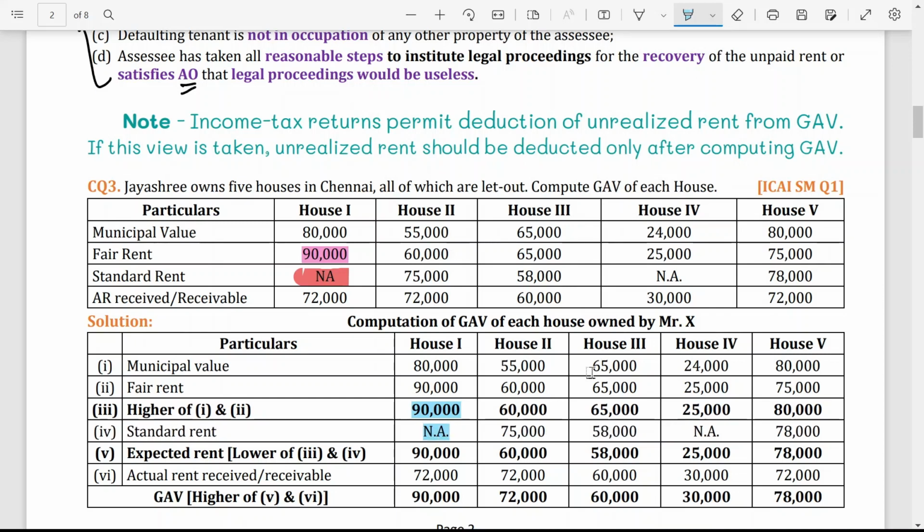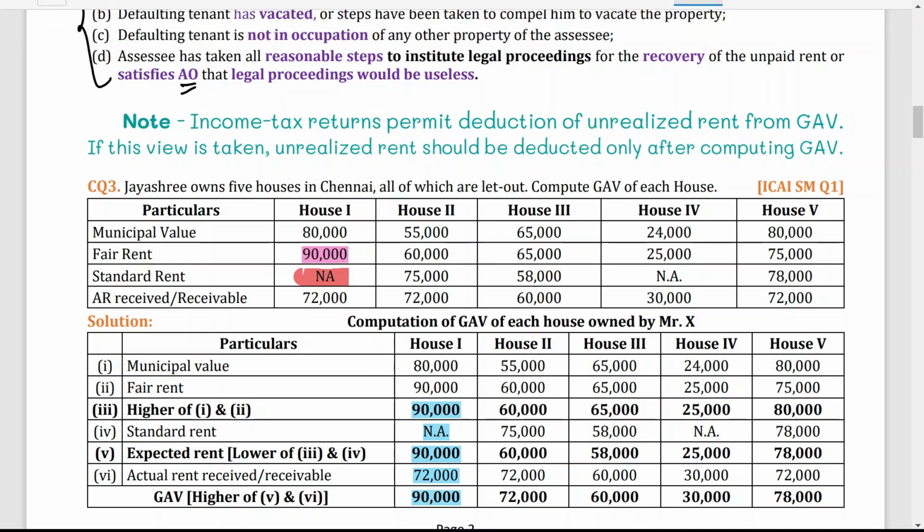So expected rent is lower of 3 and 4, so 90,000. Actual rent received or receivable is 72,000, that is given. So what is GAV? Higher of ARR or ER. Here the higher amount is ER, so your answer is 90,000.